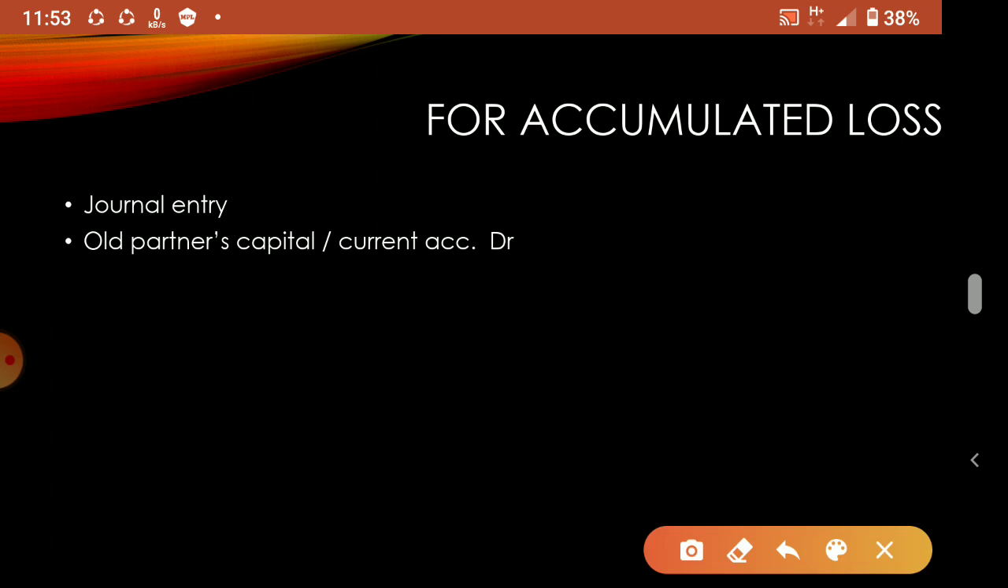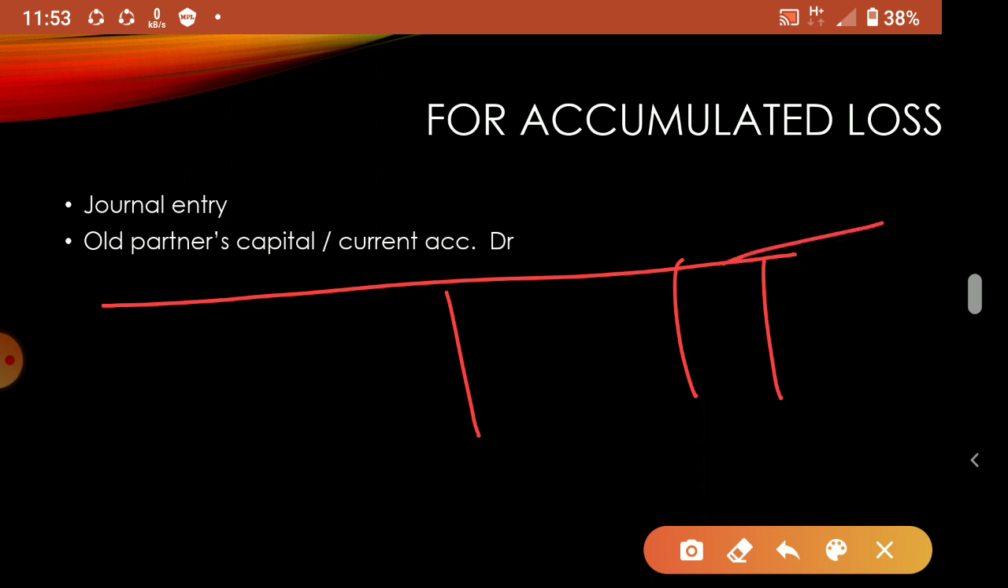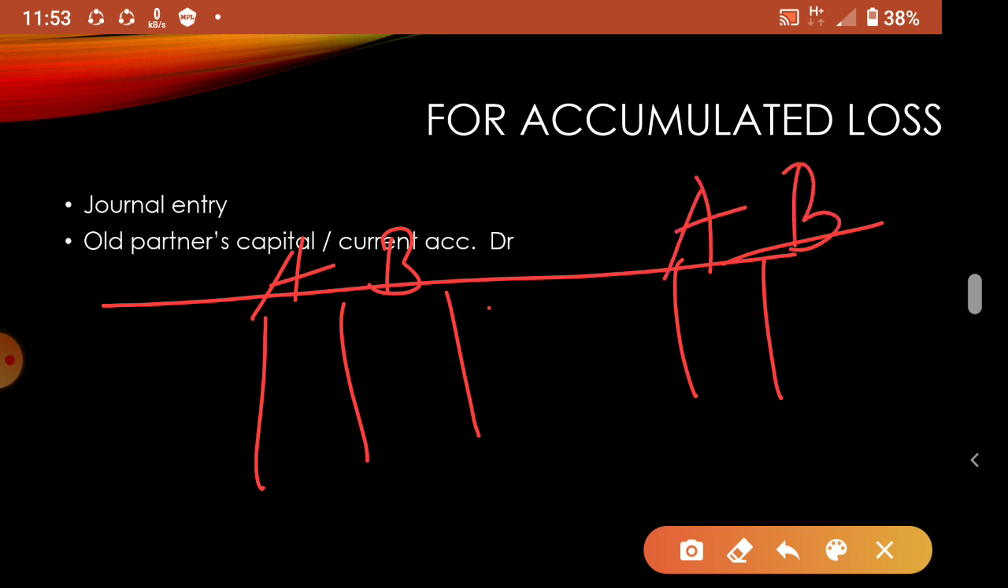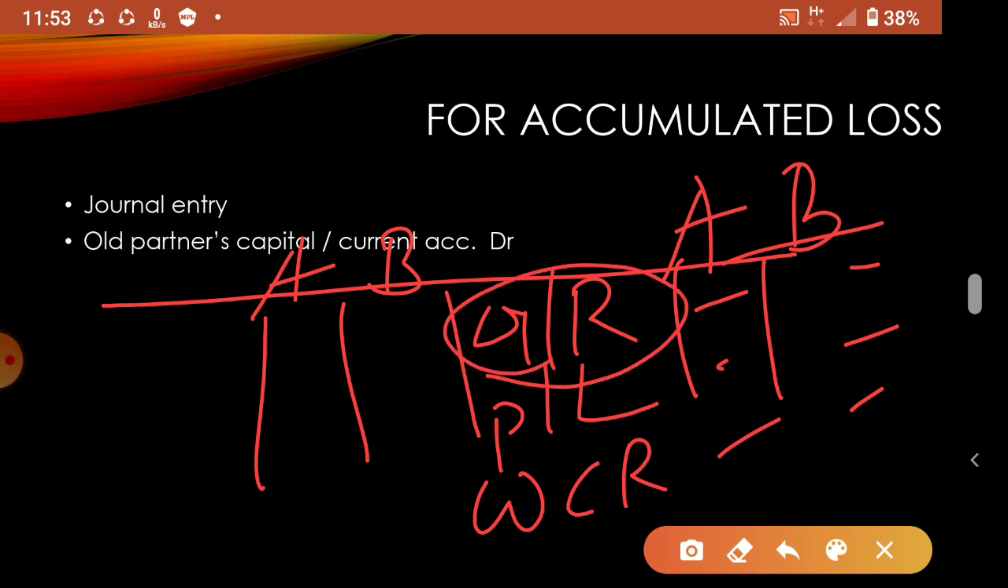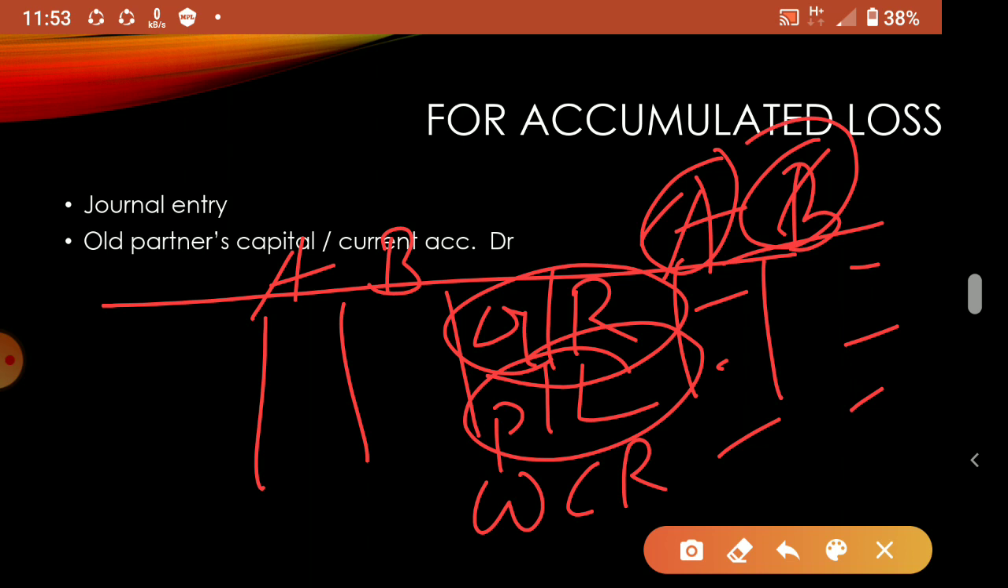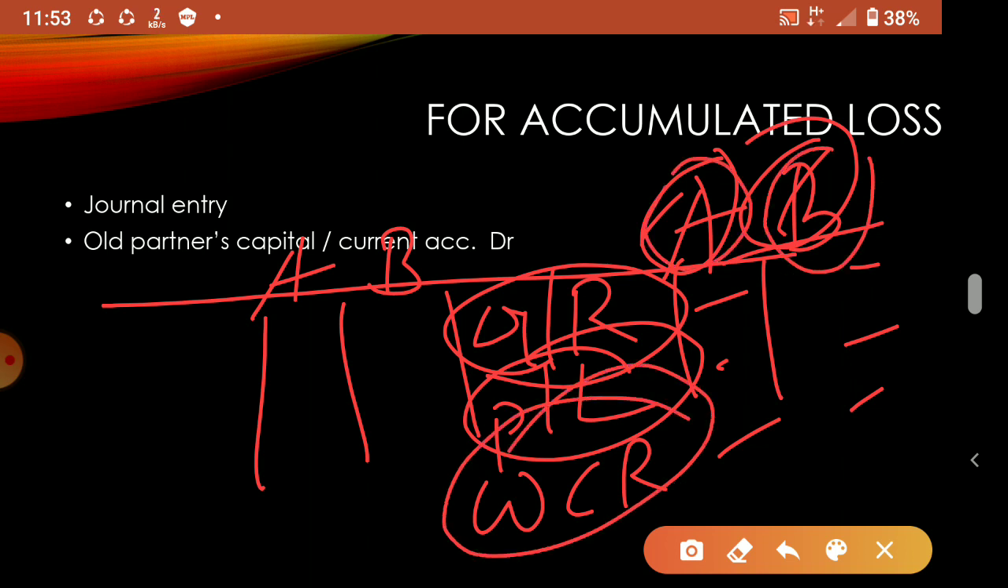Okay, now if we prepare the capital account, how will it appear? If two partners are there, A and B on this side, and here also A and B. If general reserve, then A and B get it, by general reserve will come. By P and L will come if profit. By WCR, workmen compensation reserve, will come. Understood? So in each column we write the amount. That means this account debtor to A and to B, profit and loss debtor to A and B, WCR account debtor to A and B. Understood?